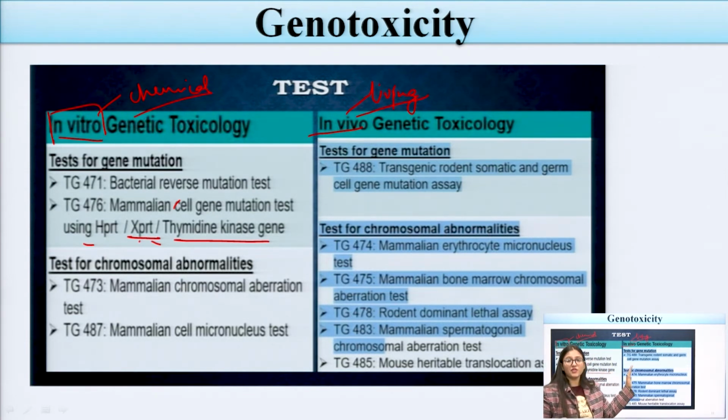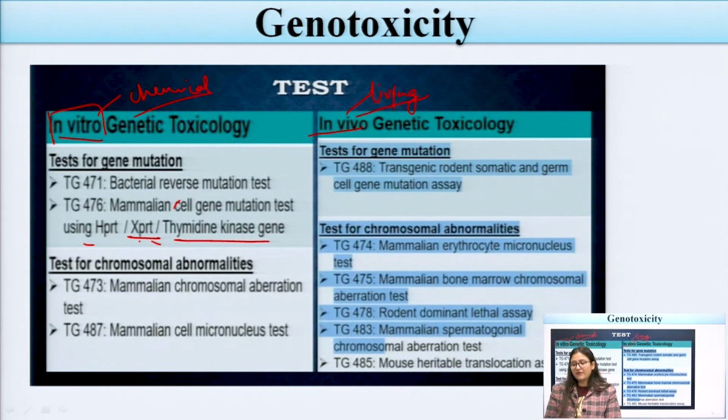These are the tests for gene mutation. If there is any mutation or any change in the DNA, these in vitro tests can be done for determining the genotoxic agent. Now the second one is chromosomal. If any type of chromosomal abnormality or chromosomal alteration can be seen in that individual, we perform these chromosomal abnormality tests, in which the first test is TG473, which is the mammalian chromosomal aberration test. Second one is TG487, which is the mammalian cells micronucleus test. So these are the in vitro genetic toxicology tests.